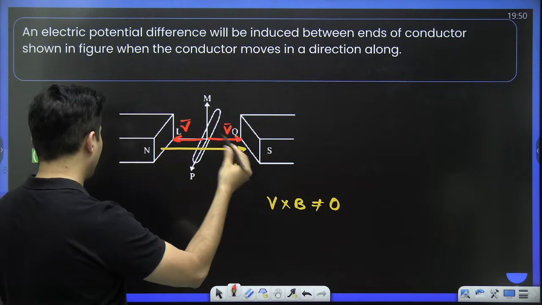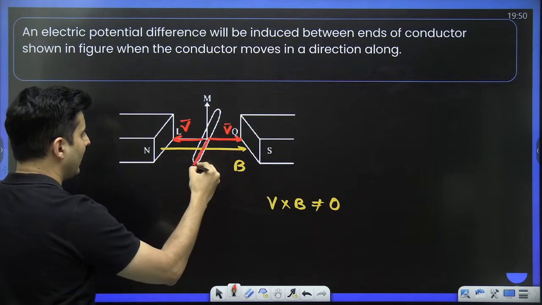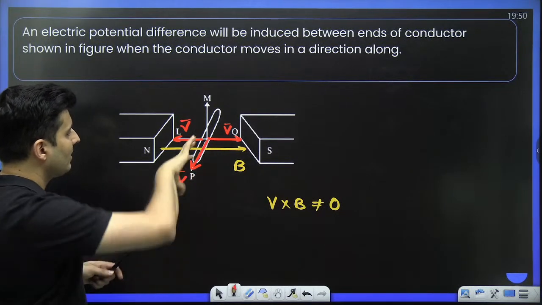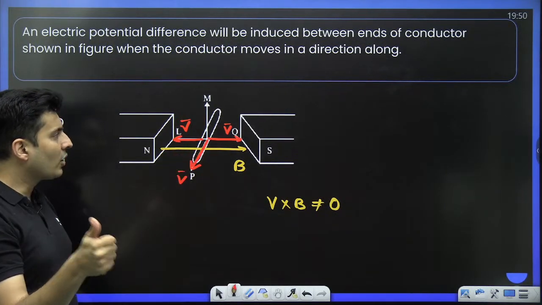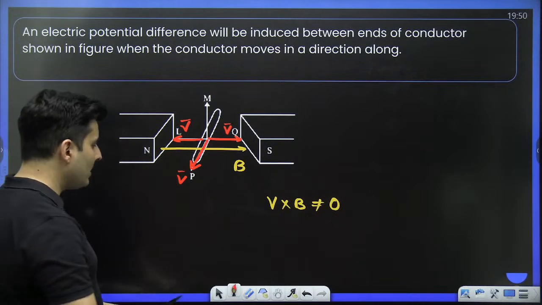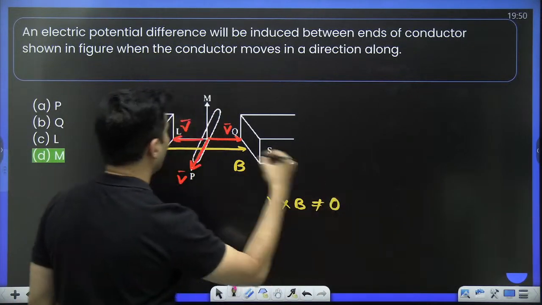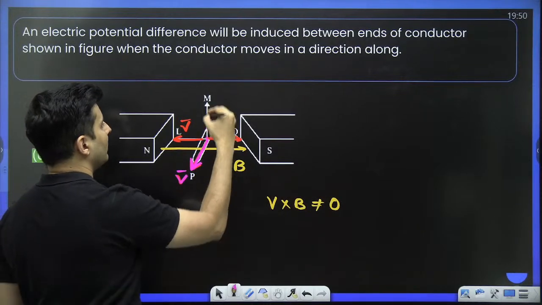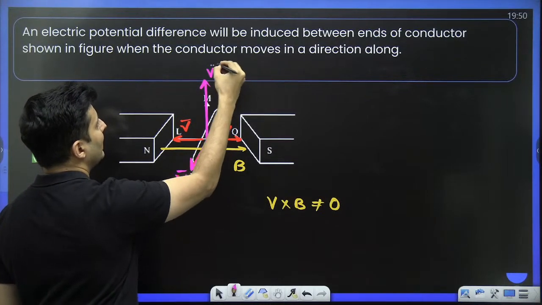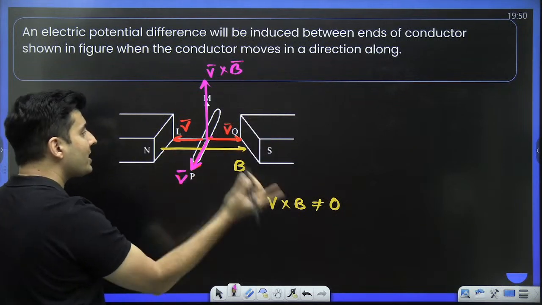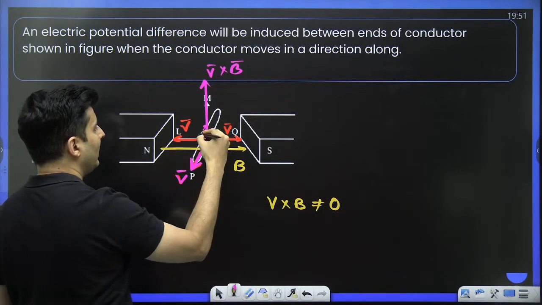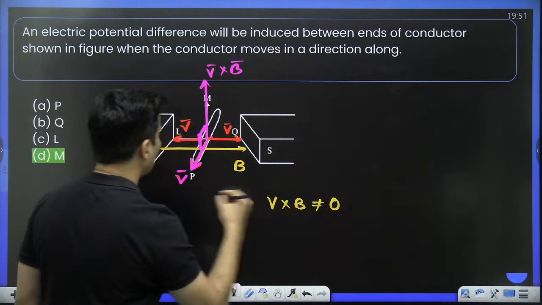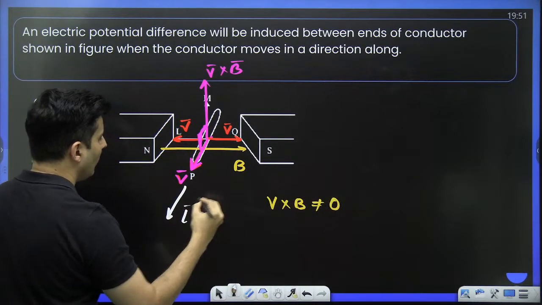And if I try to move in this direction, what happens is the V cross B vector for this velocity comes out to be like this, which itself is perpendicular to the rod's length.